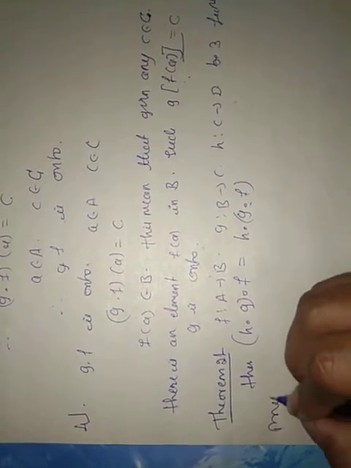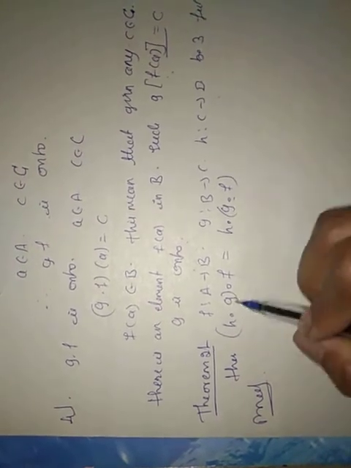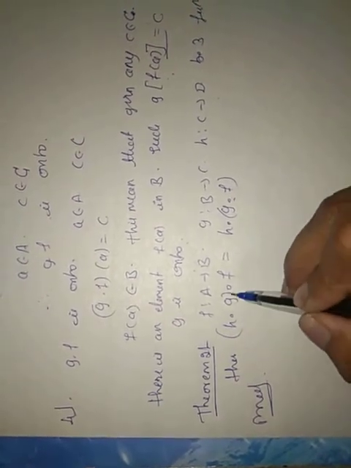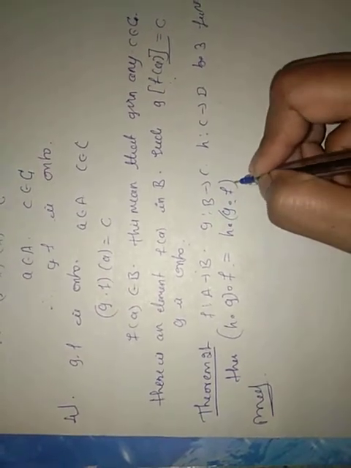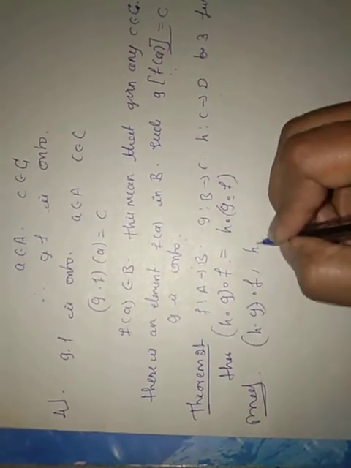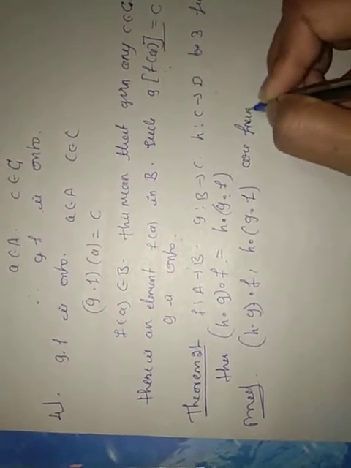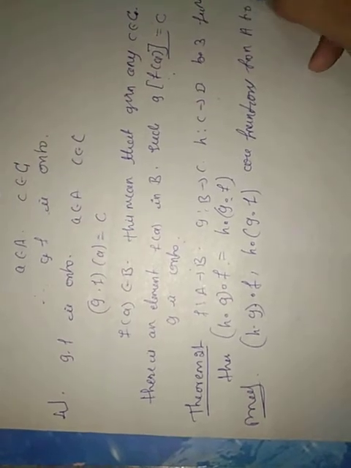That we have to prove here. To prove this theorem, we know that h∘(g∘f) and (h∘g)∘f are functions from A to D.